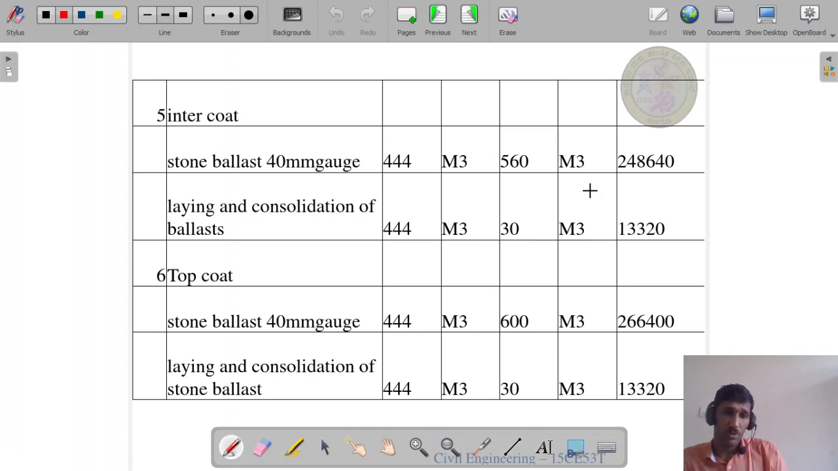Next, top coat. Stone ballast 40 mm gauge, 444 meter cube, 600 rupees per meter cube. Now the cost of this item is 2,66,400 rupees. Next, laying and consolidation of the stone ballast, 444 meter cube, 30 rupees per meter cube is the rate. Then for this entire item, 13,320 rupees.